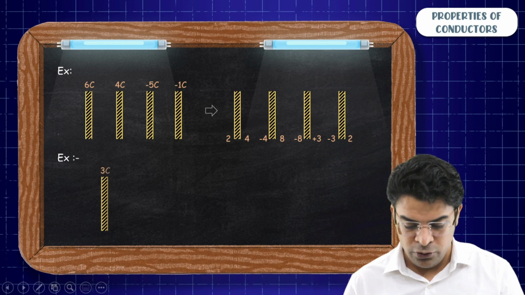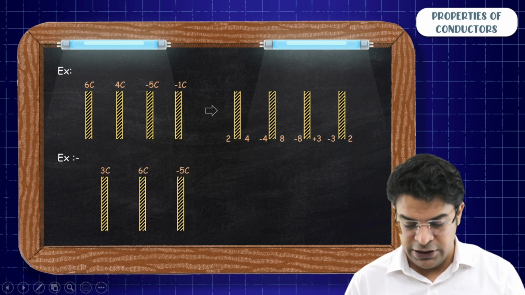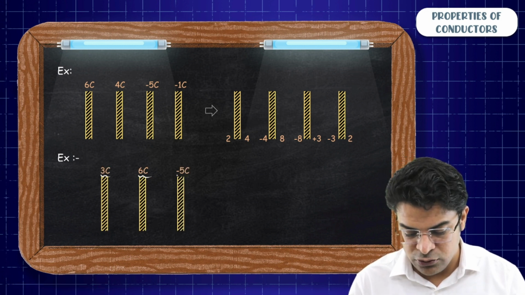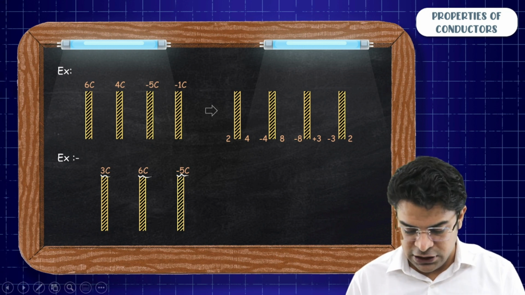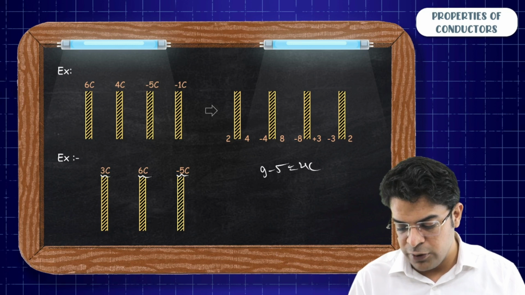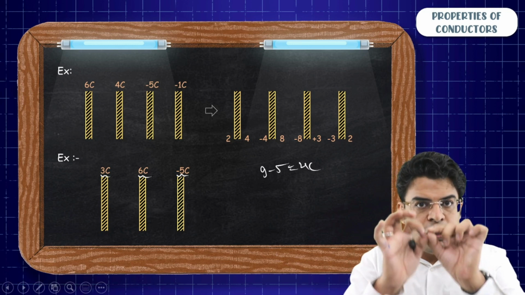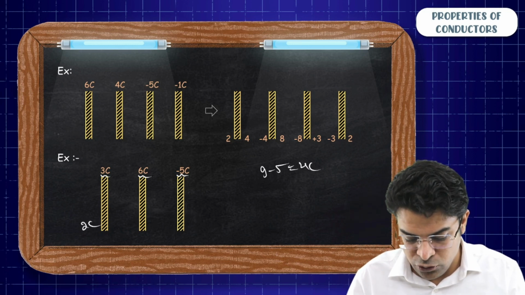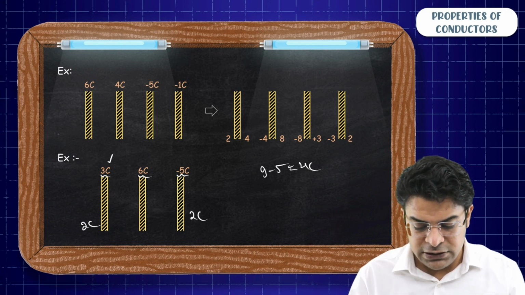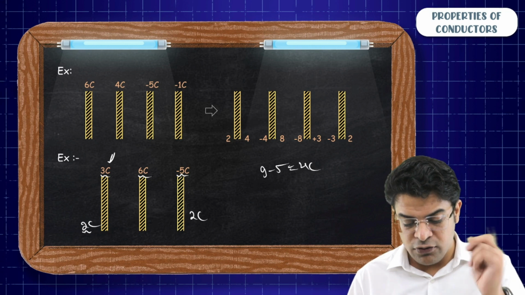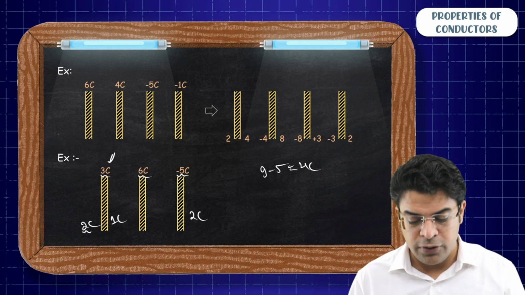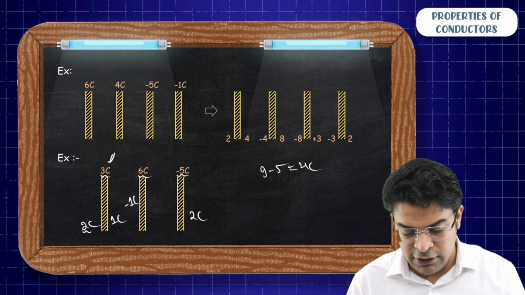Let's practice one more. If they have given you these 3 plates with the charges 3 coulomb, 6 coulomb, minus 5 coulomb. Again, first of all, find out the net charge. So the net charge will be 9 minus 5, that will be 4 coulomb. Distribute this 4 coulomb equally on the outermost surfaces. So 2 coulomb here, 2 coulomb there. If this whole metal plate has a charge of 3 coulomb and on the left surface you have got 2 coulomb, then on the right surface you will have 1 coulomb. If here you have got 1 coulomb, here you will have minus 1 coulomb.